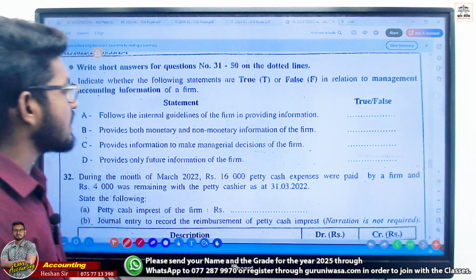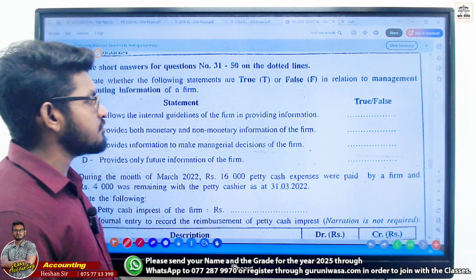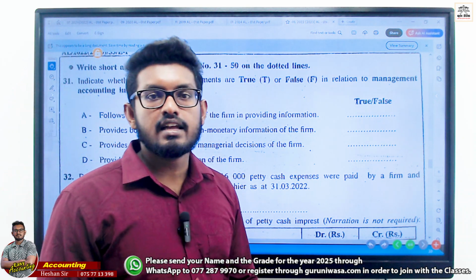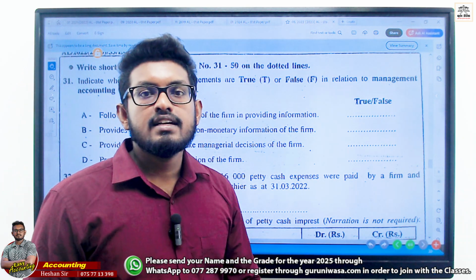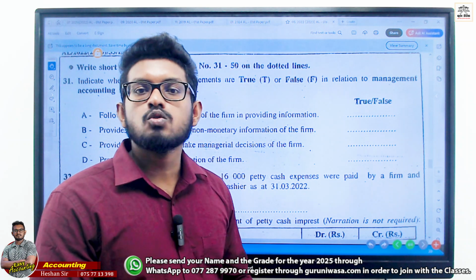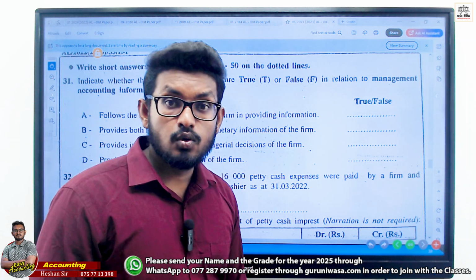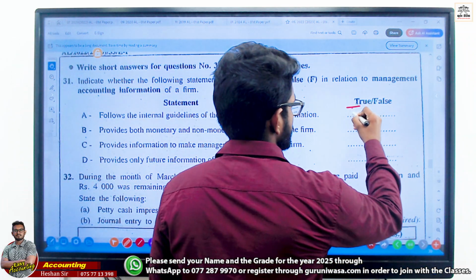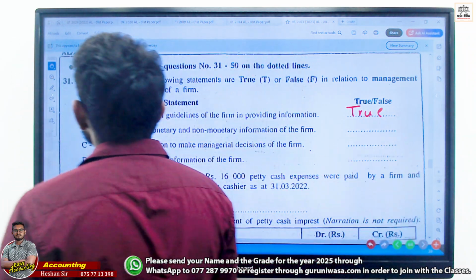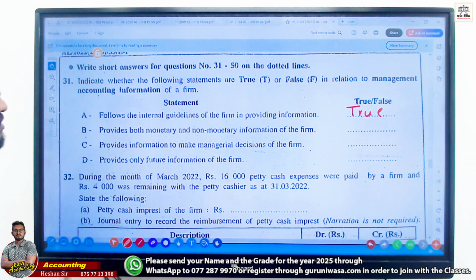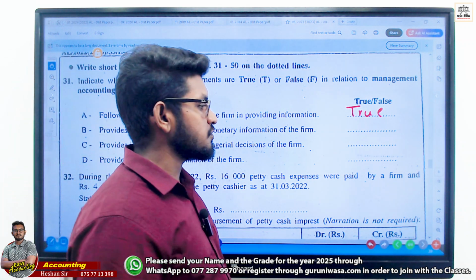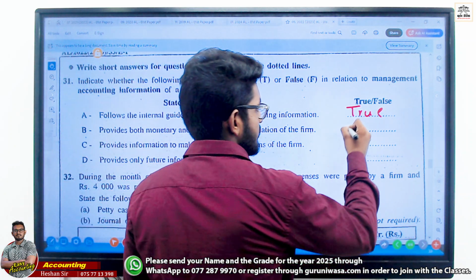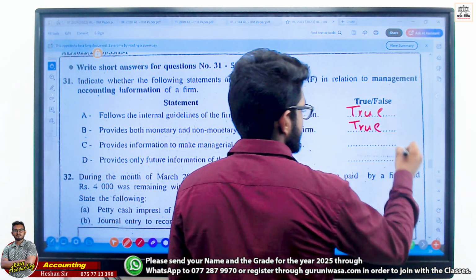Follow the internal guidelines of the firm in providing information, true or false. So we need to concern the internal guideline because it is customized. There's no statutory requirement and no standards, so it's not LFRS or LKS. You follow the internal structure, it's true. Provide both monetary and non-monetary information of the firm, true or false? True. Not only monetary, non-monetary things are there. If there are 10 employees, we need to concern the non-monetary.